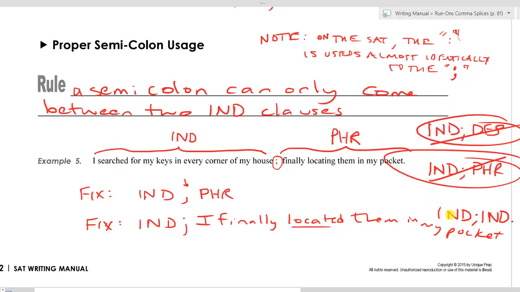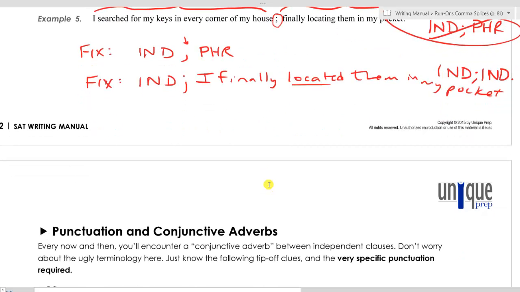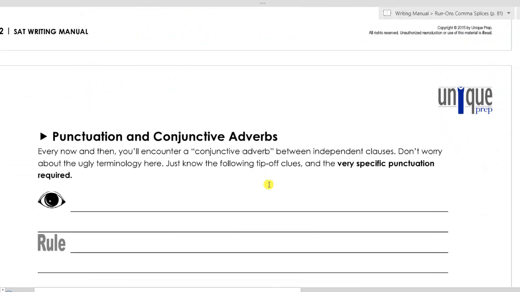If you see independent, colon, independent, that's probably perfectly fine. A lot of students have been taught that colons only introduce lists of items, and that is true, that's one of the uses of a colon, but a colon can also come between two independent clauses. It's not really that important that you understand when you would use a colon and when you would use a semicolon. Just know that they pretty much can be used interchangeably on this test.